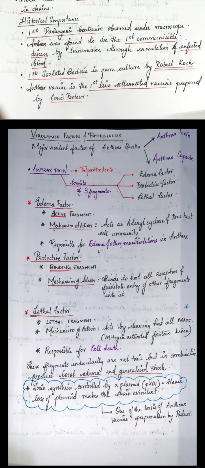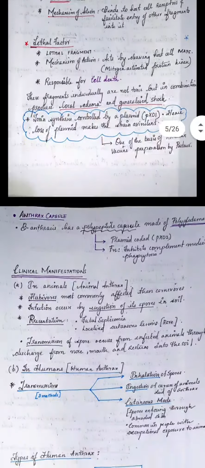So toxin synthesis is controlled by plasmid pXO1. This plasmid takes care of the togetherness of these three factors. So loss of this plasmid is going to make that particular anthrax strain avirulent, because it's going to lose all its virulence factors if they are not together. So that is one of the basic ideas of the anthrax vaccine, which was prepared by Pasteur.